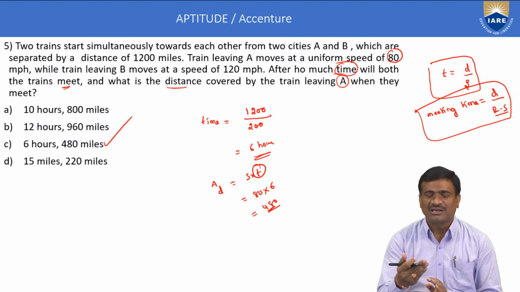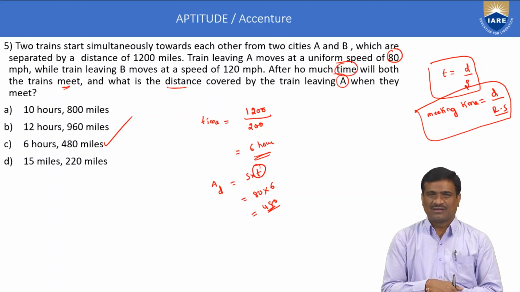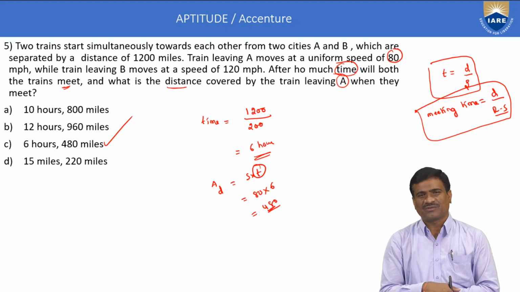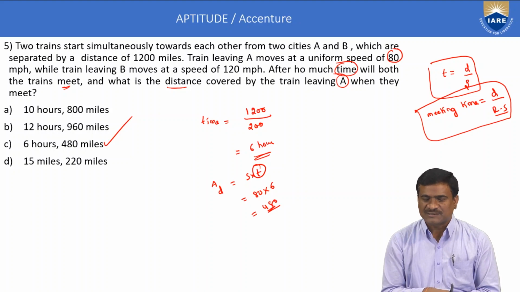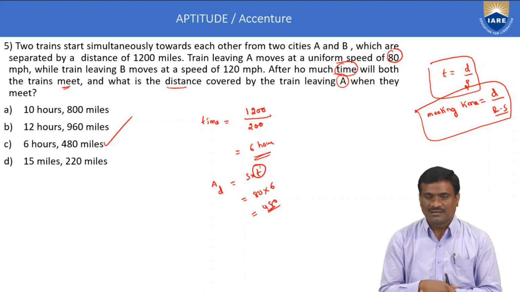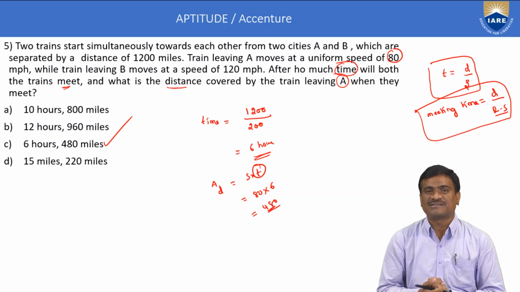This is about a relative speed application. In time, distance and speed applications, first is the basics. Second, relative speed application. Third, boat and stream application. Fourth, the average speed concept. These concepts are very important for placements. We can expect a minimum of 1 or 2 questions belonging to either the relative speed concept or the boat and stream concept. Then the fifth answer is option C.